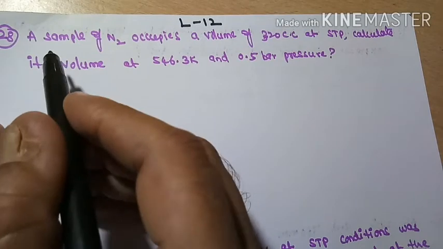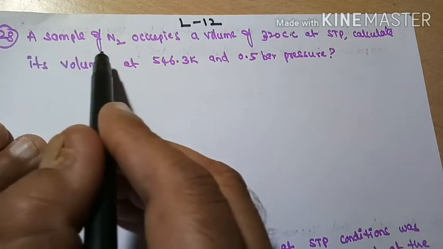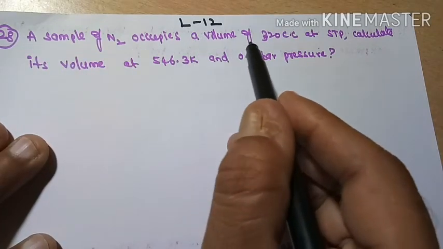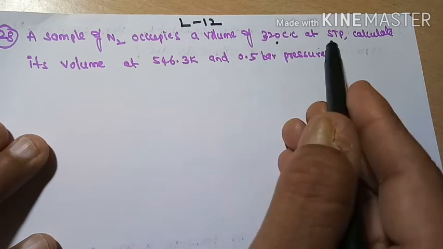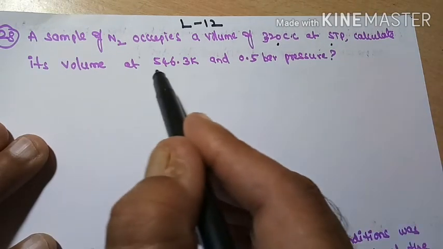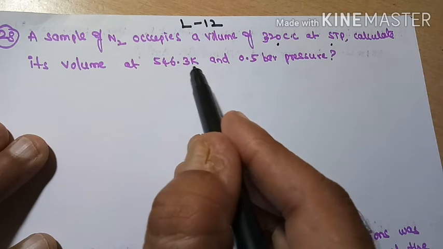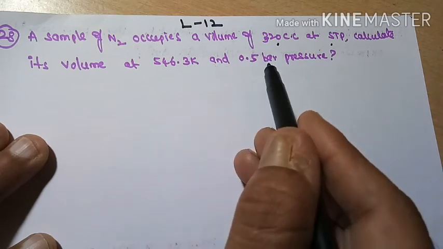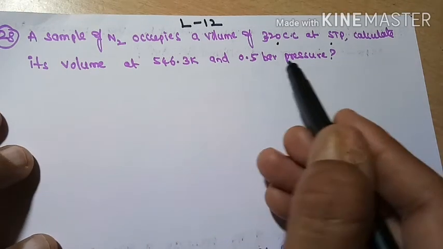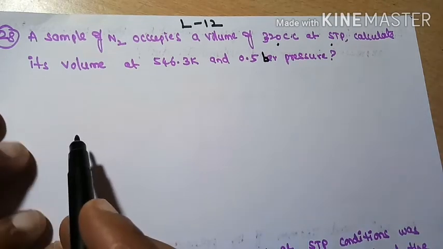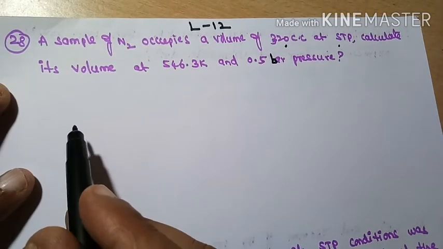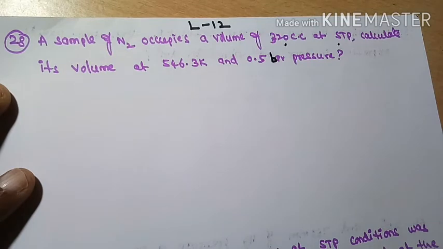Okay, children, first problem. A sample of nitrogen occupies a volume of 320 cc at STP. Calculate its volume at 546.3 Kelvin and 0.5 bar pressure. This is the bar pressure, okay, 0.5 bar pressure. So how will we calculate?